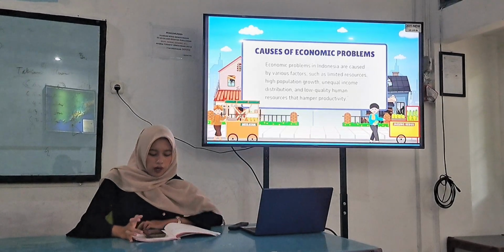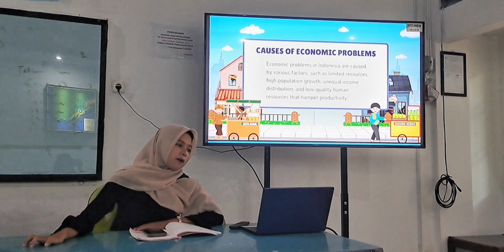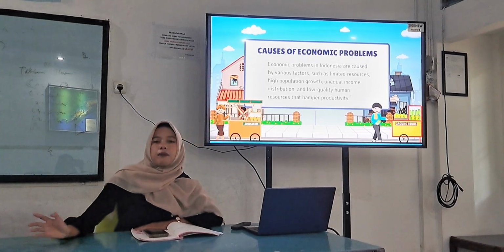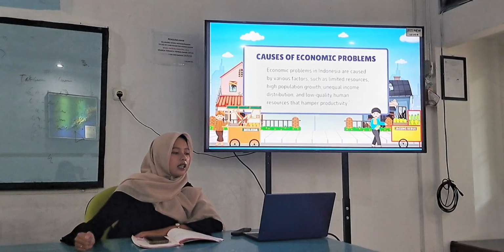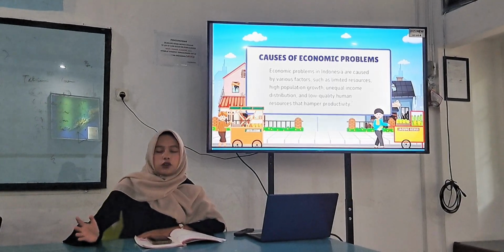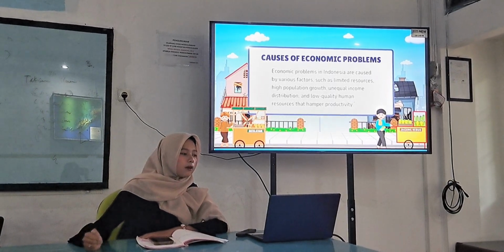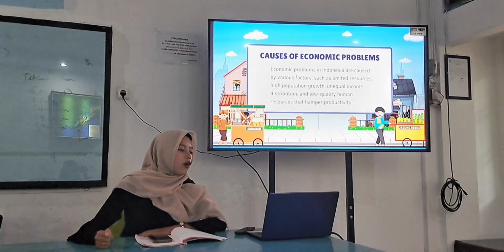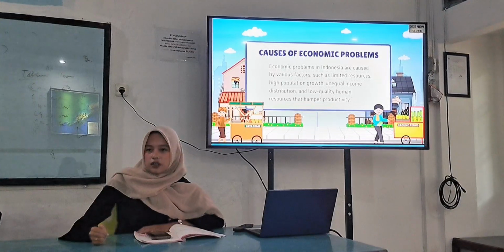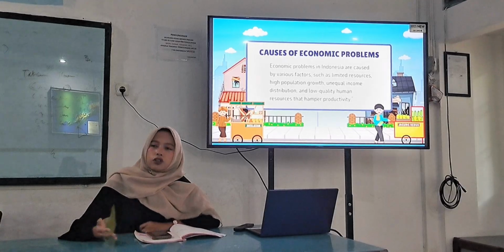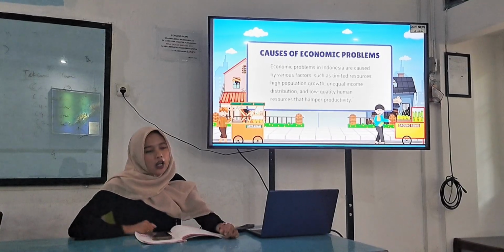So, what causes the economic problems? Economic problems in Indonesia are caused by various factors such as limited resources, high population growth, unequal income distribution, and low quality human resources that hamper productivity. All of these factors can reduce productivity and slow down economic growth.